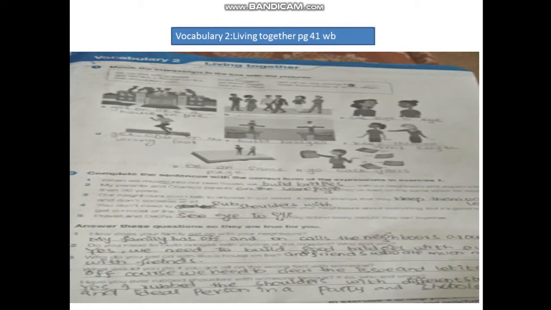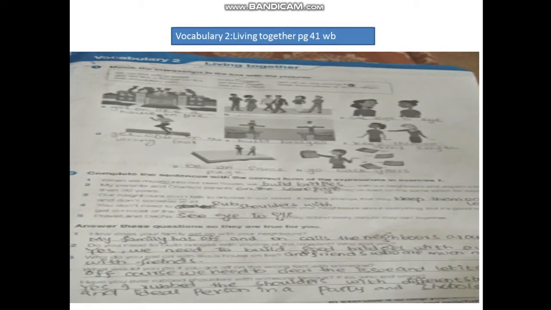So be on the same page, build bridges, get off on the wrong foot, get on like a house on fire, keep at arm's length, rub shoulders, see eye to eye. All these idiomatic expressions, I believe, are well understood by you, so you can do it at your homes, inshallah.